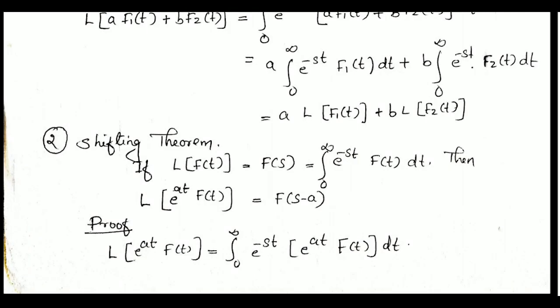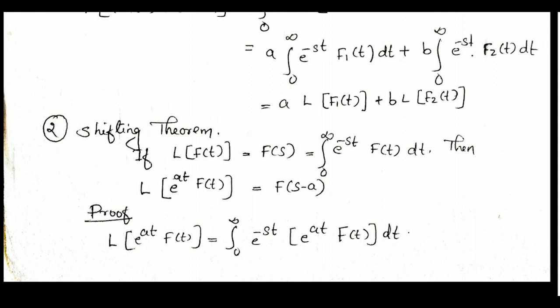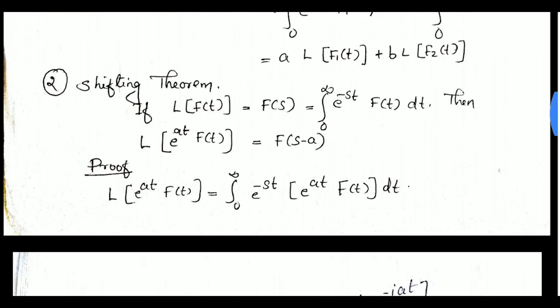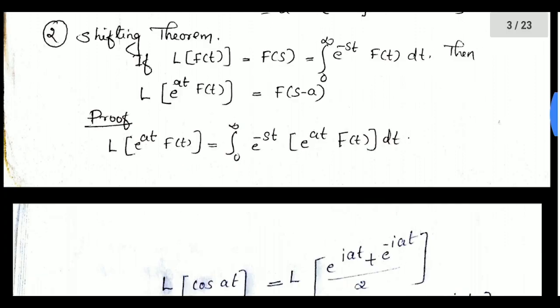The next property is shifting theorem. Shifting theorem states that if L of f of t equal to integral 0 to infinity e raised to minus st f of t dt, that is F of s, then L of e raised to at f of t equal to F of s minus a. Proof. L of e raised to at f of t equal to integral 0 to infinity e raised to minus st into e raised to at f of t dt,